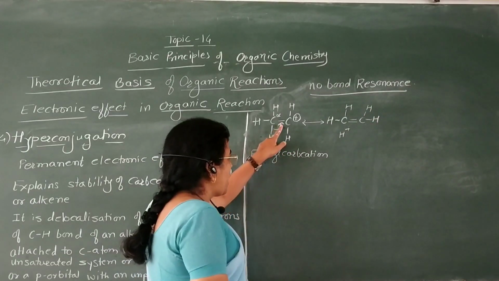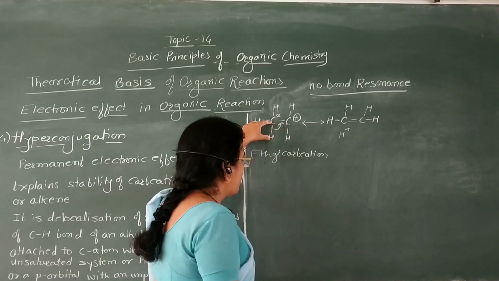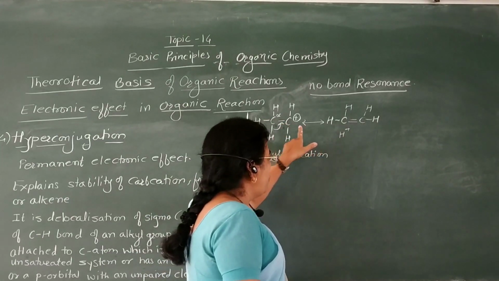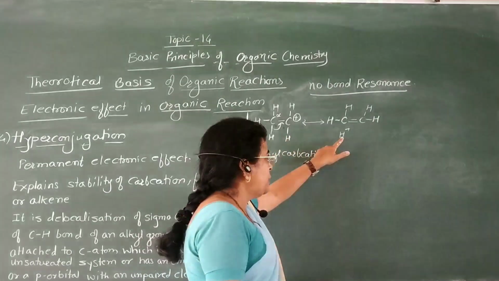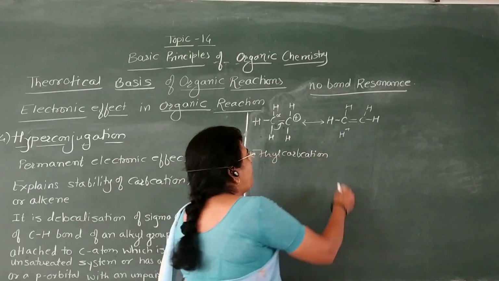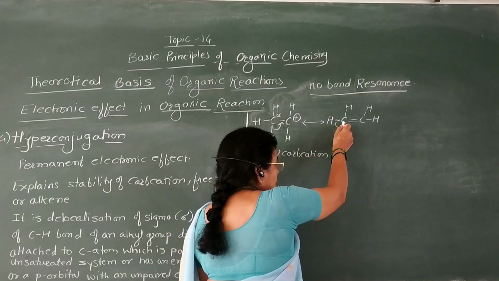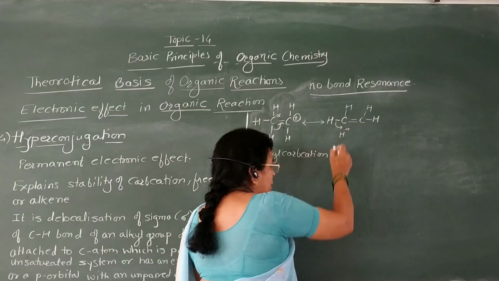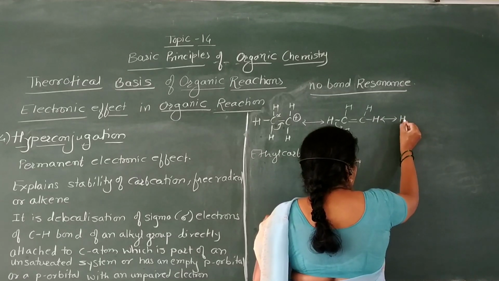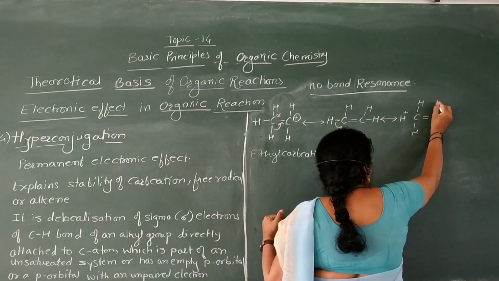Here this carbocation is stabilized by the transfer of these sigma electrons in between these two carbon atoms to form a stable ethylene molecule. Therefore, this carbocation is stabilized, and we get the H plus ion. In the same way, the transfer of another C-H sigma electron takes place in between this carbon and hydrogen atom, and we get the next structure in which this hydrogen becomes positively charged, with the double bond between the carbons.